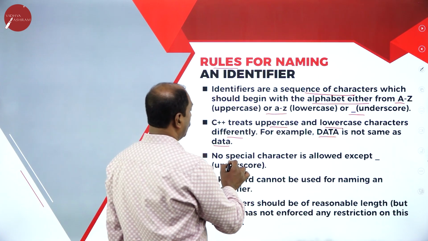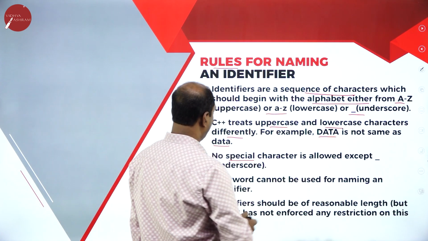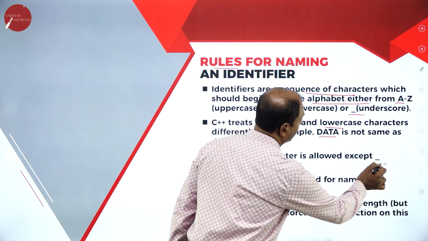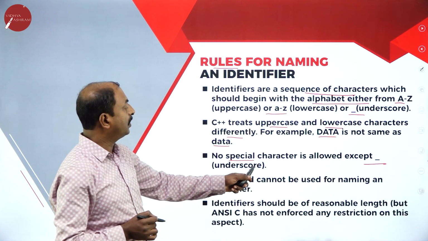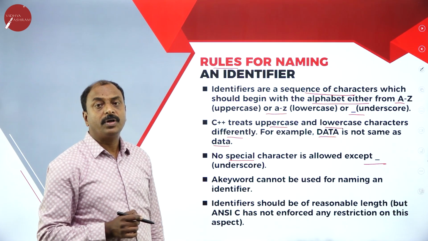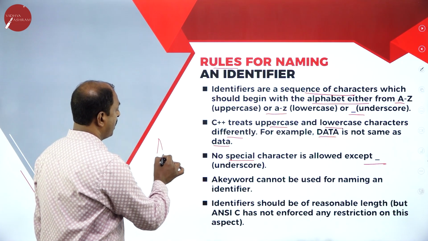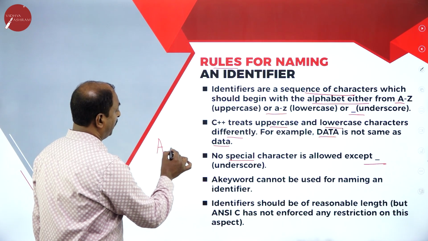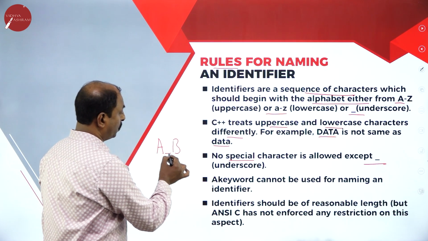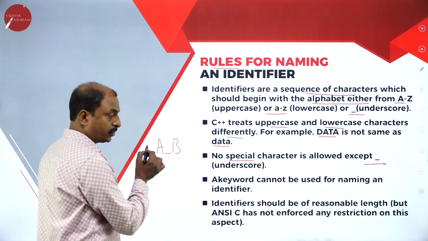Next one is no special character is allowed except underscore. So this character is called underscore. So you know how underscore looks like. Suppose if I write here A and underscore B. So this is underscore. This character is underscore.